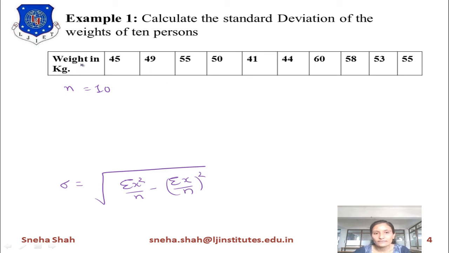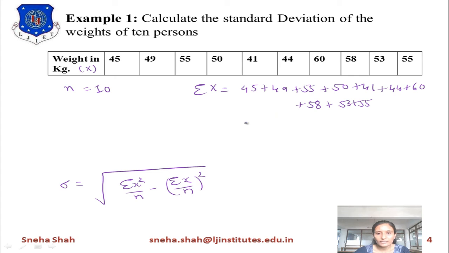Now if we consider this as input x, and we add all these terms, it will give you the answer of summation x. What is summation x? Summation x equals 45 plus 49 plus 55 plus 50 plus 41 plus 44 plus 60 plus 58 plus 53 plus 55. If I find this value, it gives us the answer 510. So sigma x is found by using this equation.